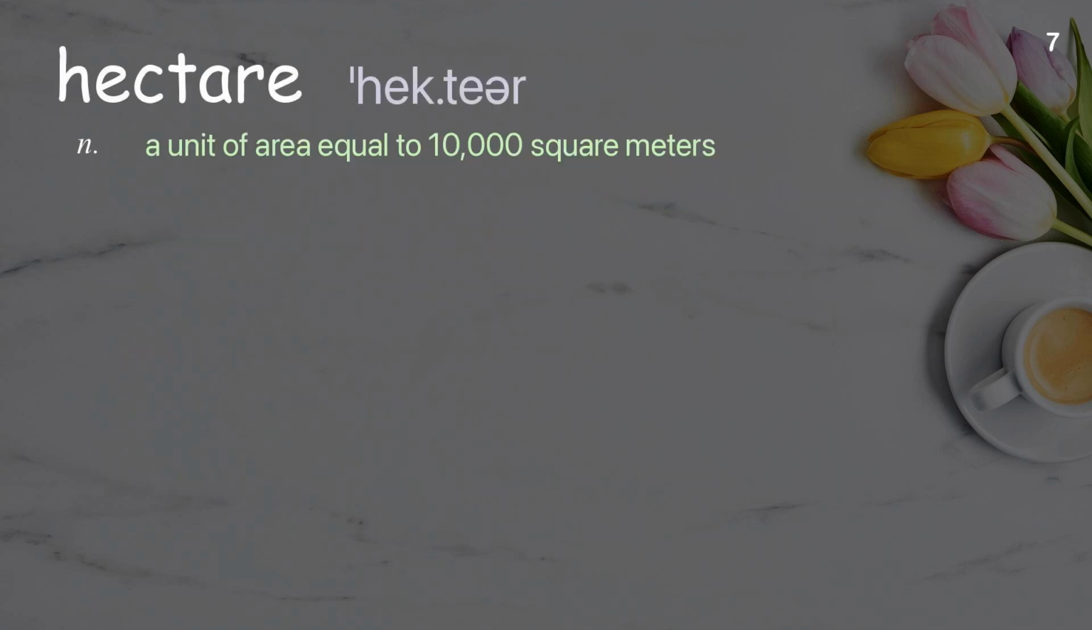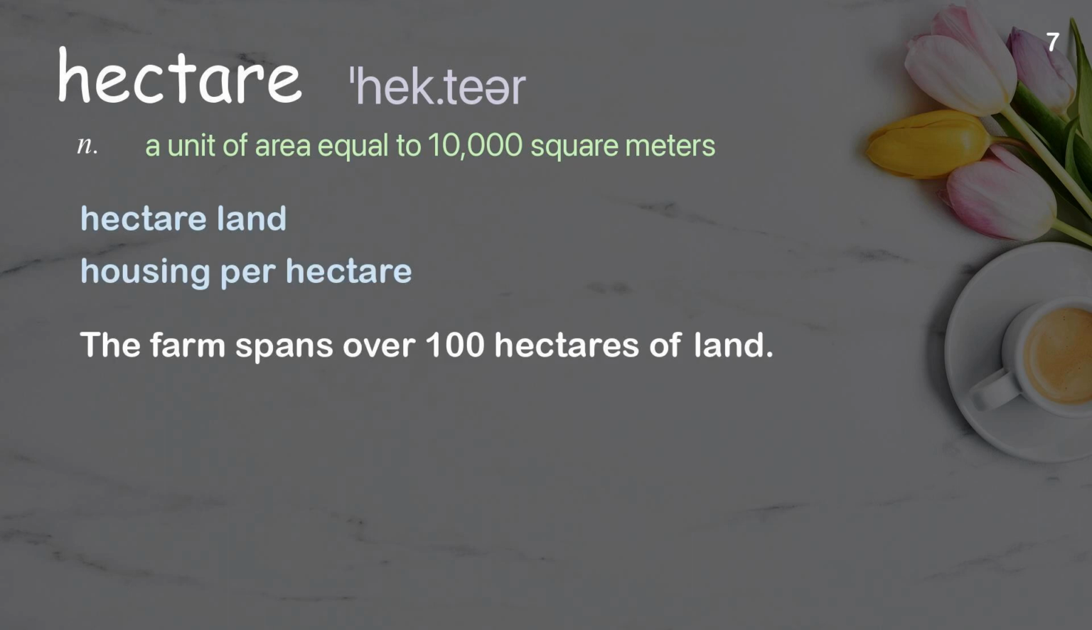Hectare. A unit of area equal to 10,000 square meters. Examples: Hectare land, housing per hectare. The farm spans over 100 hectares of land.